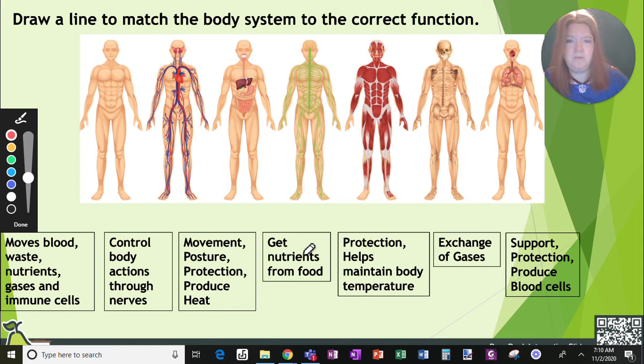Get nutrients from food, digestive system. Protection, helps maintain body temperature, integumentary system. Exchange of gases, respiratory system. Support, protection, produce blood cells, skeletal system.